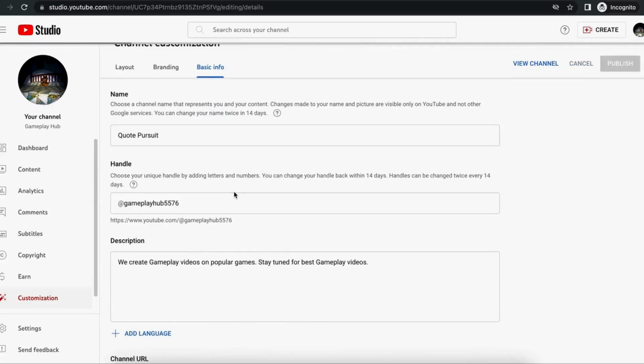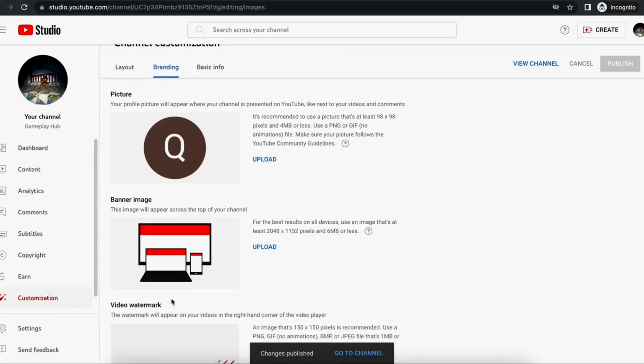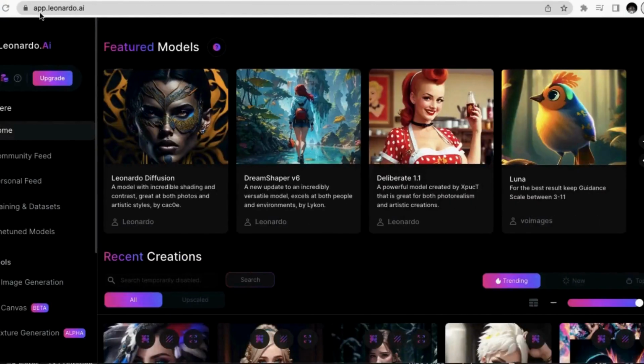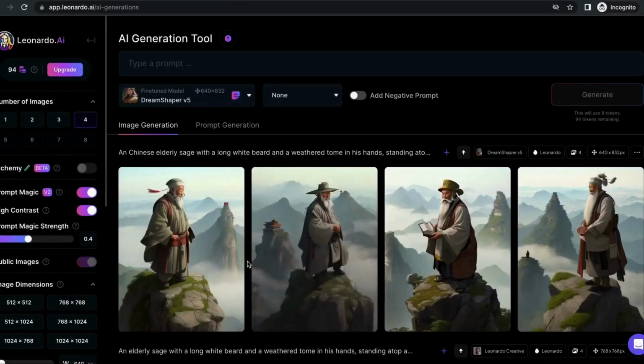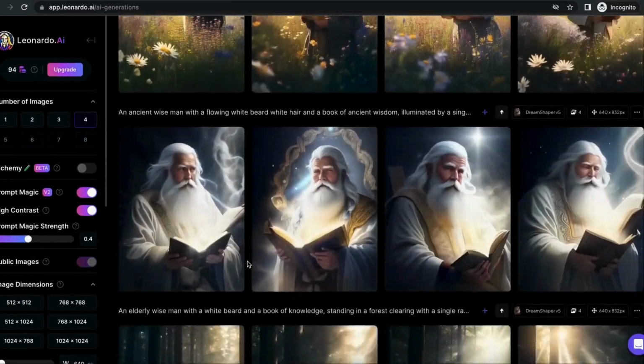Now we will use Leonardo AI to create the profile picture and banner image of the channel. You can go to app.leonardo.ai and sign up using your Gmail account. Just click on AI image generation. You can see I have generated a lot of images and playing around for a while.